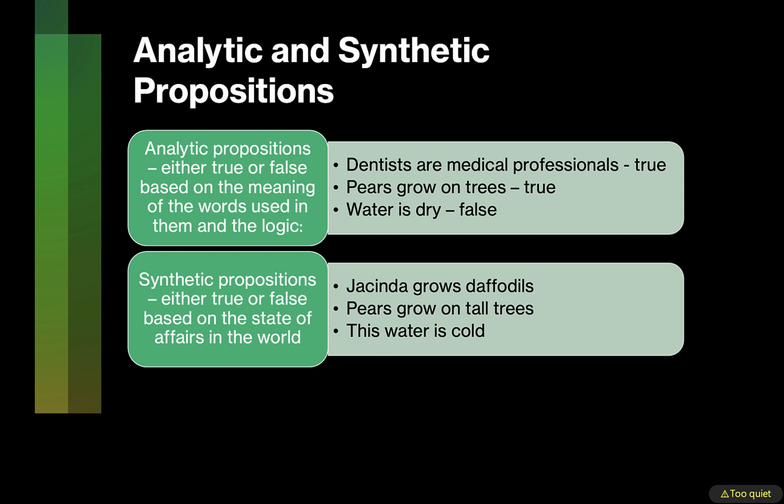The proposition, this water is cold, is synthetic from multiple perspectives. First, cold, as tall, is a subjective evaluative term. Second, what counts as cold depends on what temperature of the water is needed for specific purposes. Water at 80 degrees Fahrenheit is not cold for swimming in, but it's too cold for cooking. Thus, the truth of these propositions depends not on the logical meaning of the words used in them, but on the state of affairs in the world and, to a degree, on the purposes of communication.